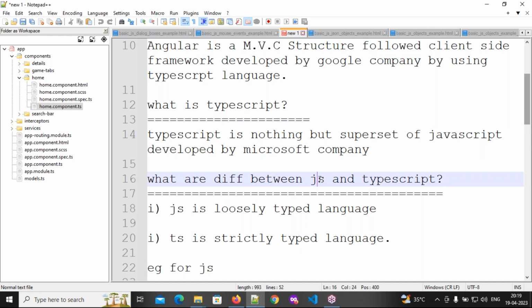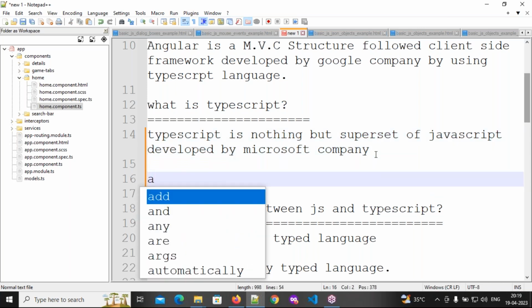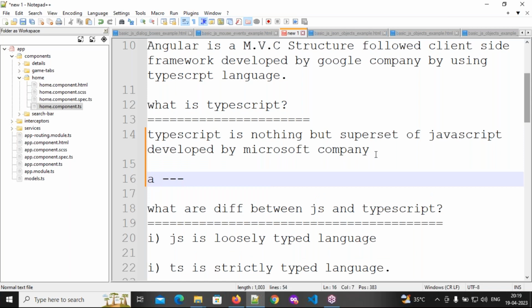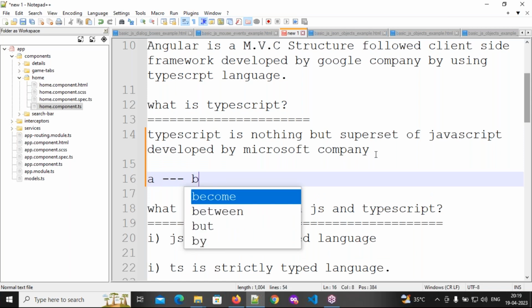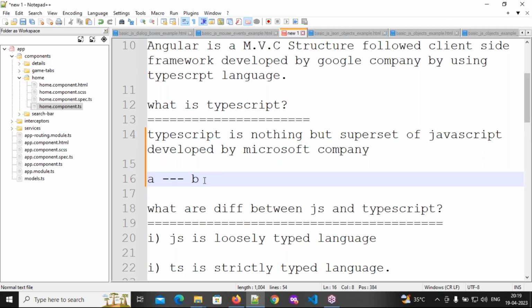Now, what are the differences between JavaScript and TypeScript? Why do we need to discuss the differences? Because this is a superset of JavaScript, a modified version or extended part of JavaScript. For example, you have taken A into your hands and converted it into B. Now there will be differences between A and B or not? Respond everyone. Property-wise, looking-wise, everything. Yes, sir.